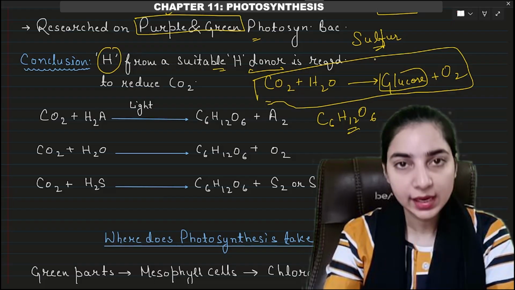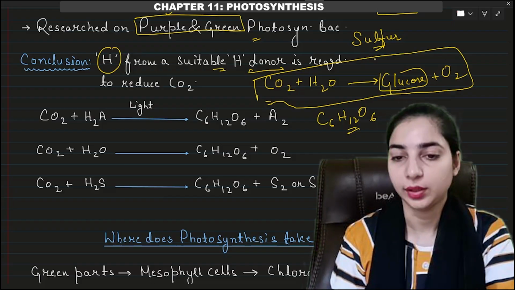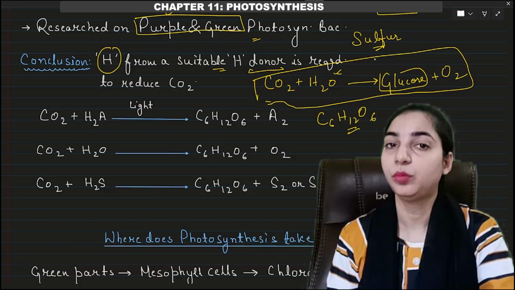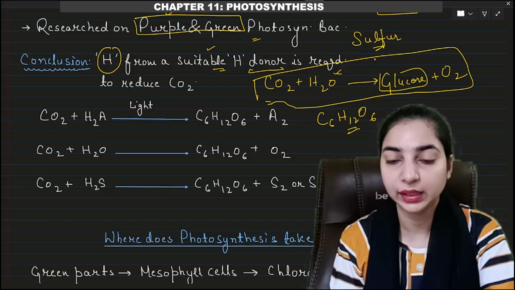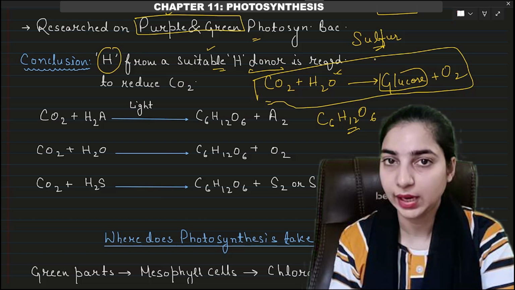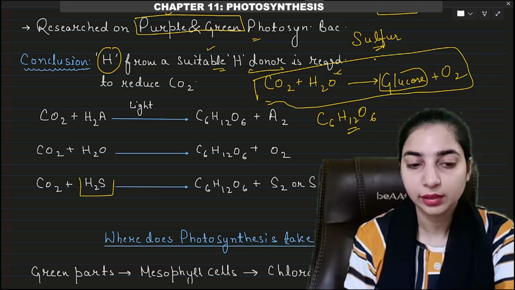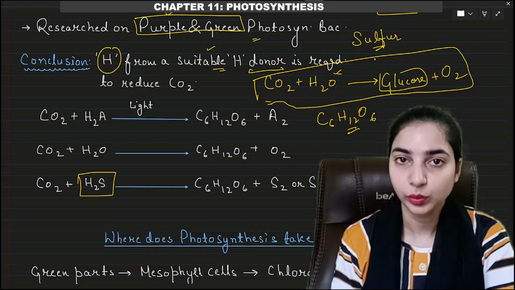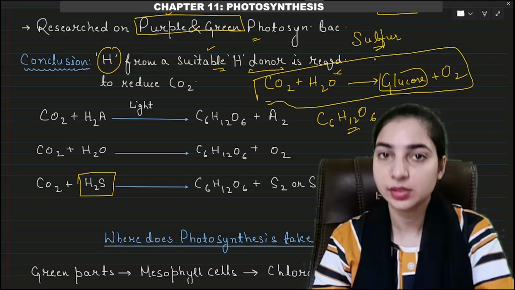So hydrogen has been added. From where did this hydrogen come? It came from water in the case of photosynthesis in plants, right? But when photosynthesis was observed in the purple and green bacteria, it was not water which donated the hydrogen. It was something else. It was hydrogen sulfide. So, using this experiment, Van Niel concluded that it is not always water. It can be something else, like hydrogen sulfide as well.